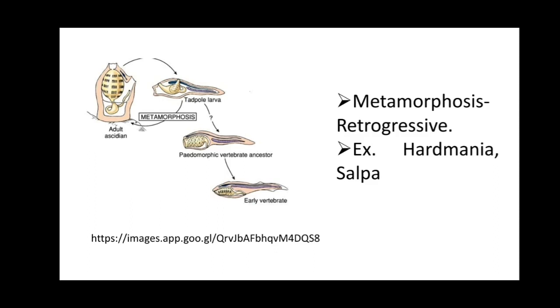Here retrogression is there. Progress means advance, and here there is retrogression, that is, the advanced characters are absent in the adult form. That's why this type of metamorphosis is known as retrogressive metamorphosis. Examples are Herdmania and Salpa.